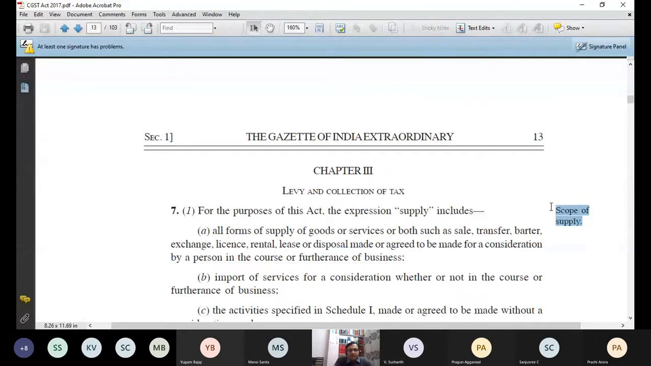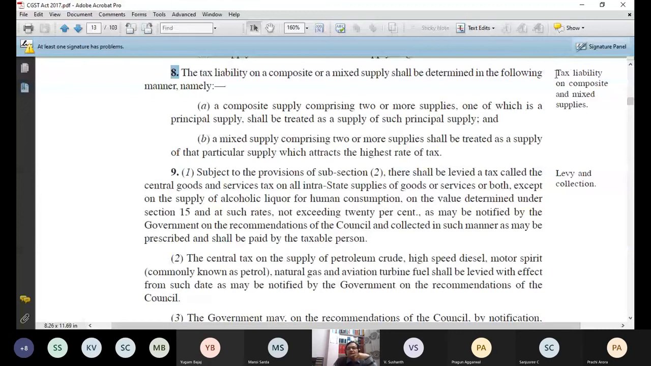Then section 8, as you can see, the heading of section 8 is tax liability on composite and mixed supplies. So these also I will tell you later on. There are 2 types of supplies here, composite supply and mixed supply. In that case, how do you check or calculate the GST liability? Section 9, the heading is what? Levy and collection. This is the founding section, you can say. Unless you know section 9, you cannot attempt the questions logically. It tells me how this tax is to be levied and how it will be collected by the government of